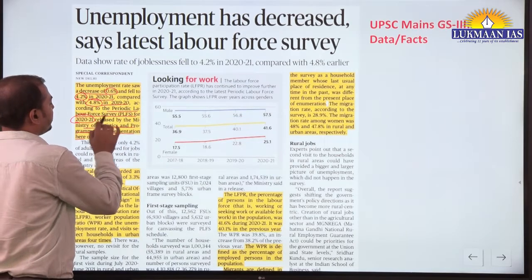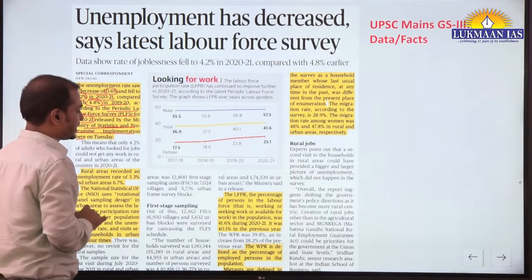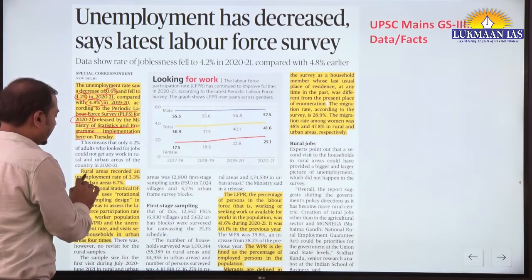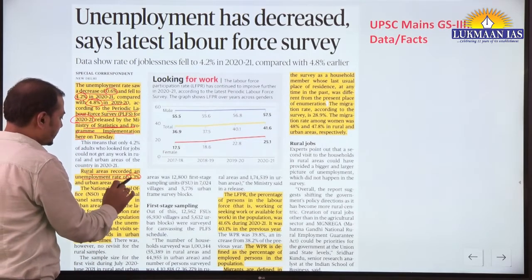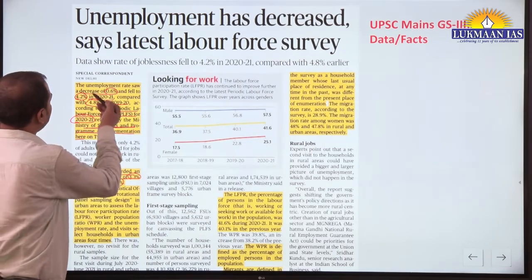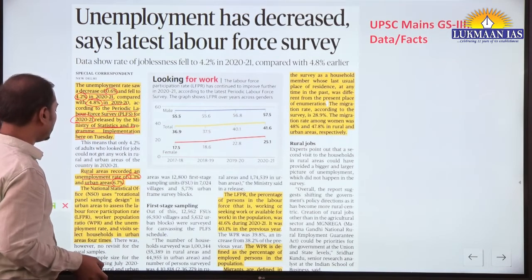So this Periodic Labor Force Survey is released by the Ministry of Statistics. Rural areas recorded an unemployment rate of 3.3%, urban 6.7%. So the average is 4.2%.